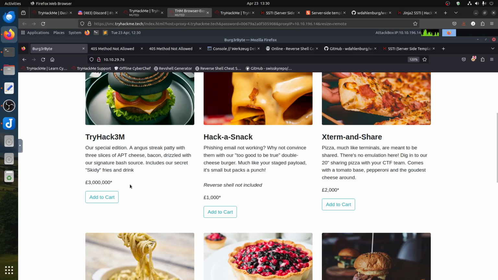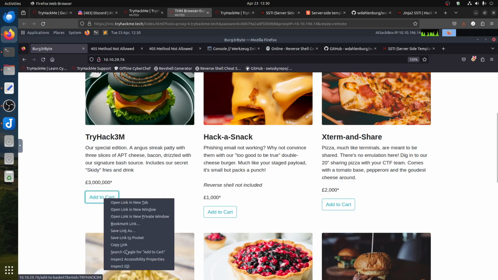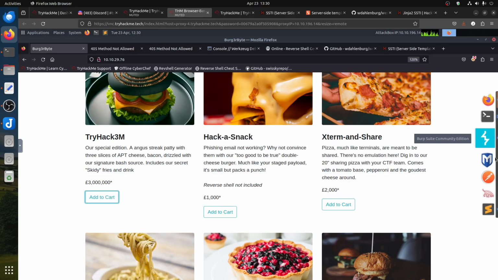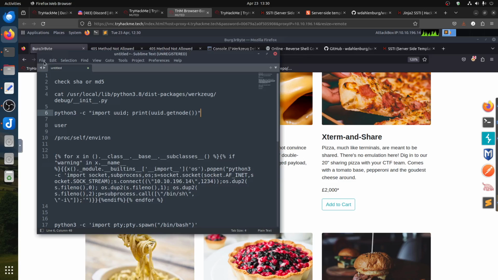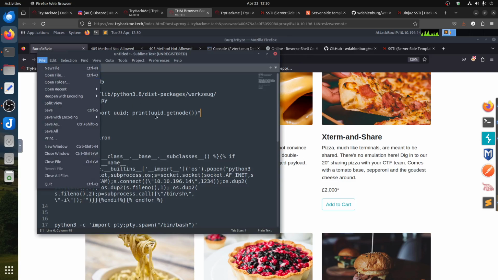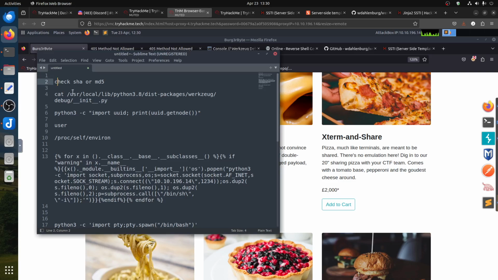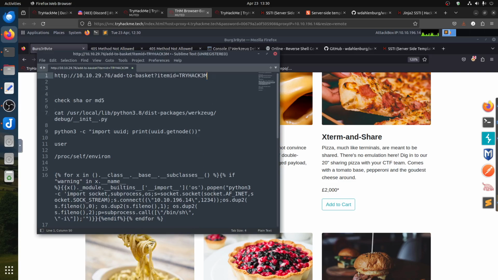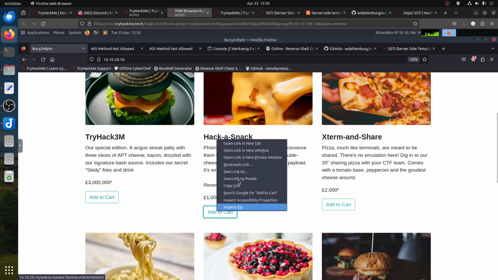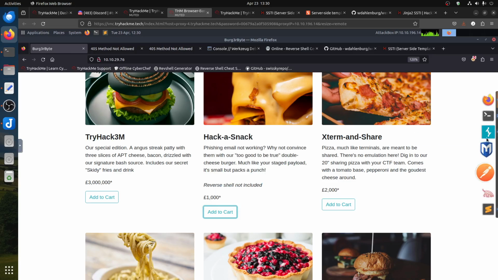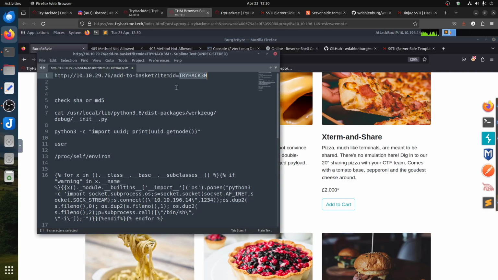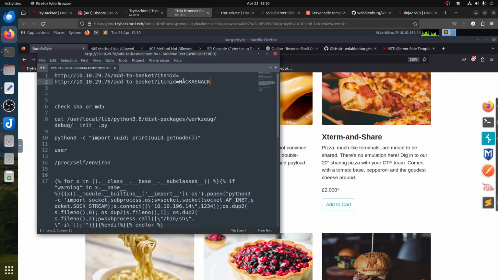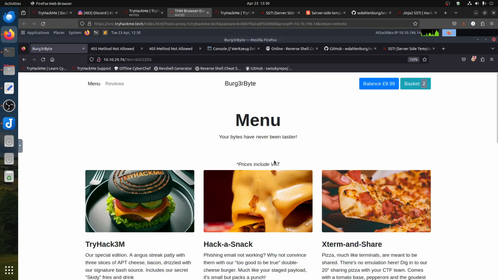Of course you can take the links. When you click on any of them, let's copy link. There's this one. I just got the information here, so we don't waste too much time. You go to the link, it's add to basket, item ID TryHack3M. Now if you go to the next one, it's hack, copy link. This room is a bit tricky, to be honest. It's more like a coincidence. You can see hack, and if I add it, it's nothing really special.